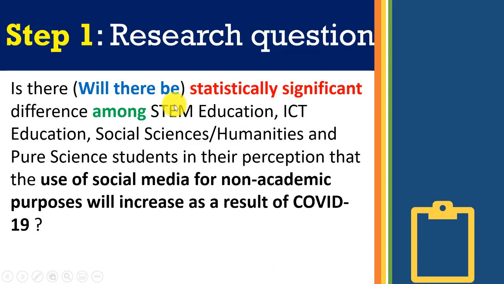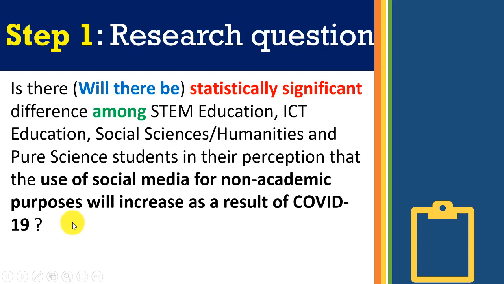So let's look at the research question that we want to use for this lesson. Is there, or will there be, either is correct, a statistically significant difference among STEM education, ICT education, social sciences, humanities, and pure science students in their perception that the use of social media for non-academic purposes will increase as a result of COVID-19? That's step one.